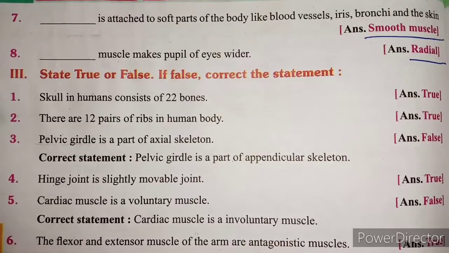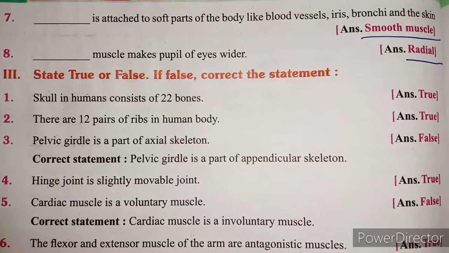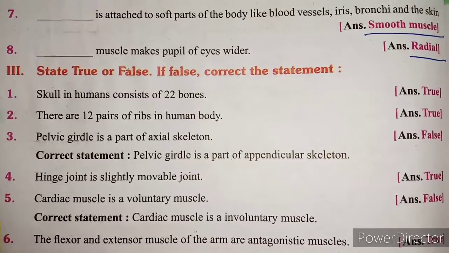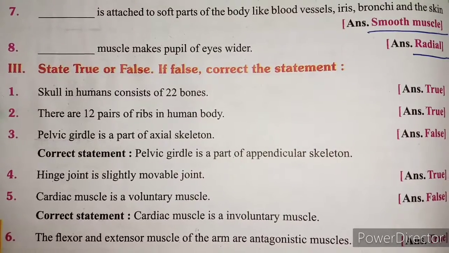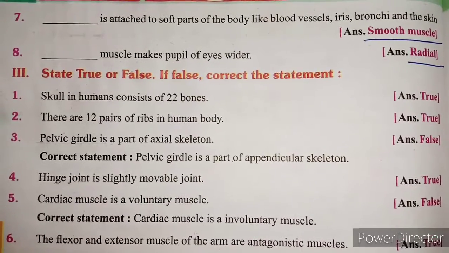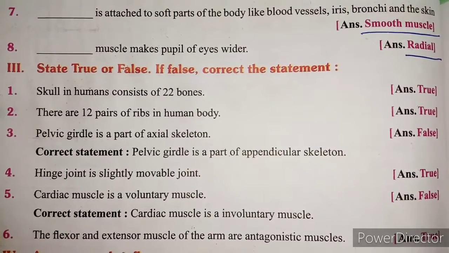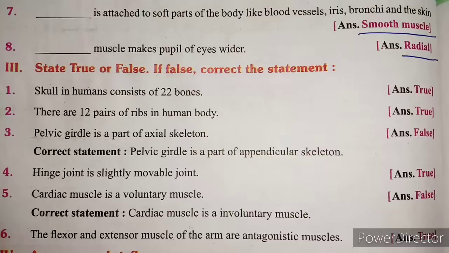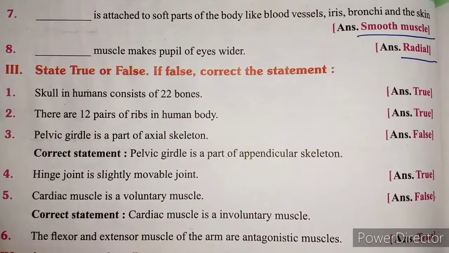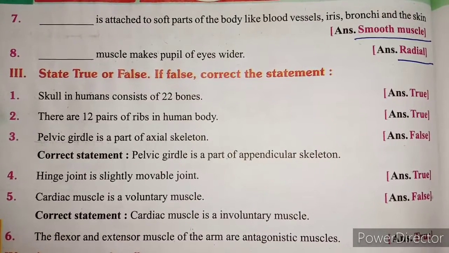4. Hinge joint is slightly movable joint. True. 5. Cardiac muscle is a voluntary muscle. Correct statement: Cardiac muscle is an involuntary muscle. அது அப்போ ட்ரூன்னு இருக்கு. கரெக்டான ஆன்சர் ஃபால்ஸ். 6. The flexor and the extensor muscle of the arm are antagonistic muscles. True.